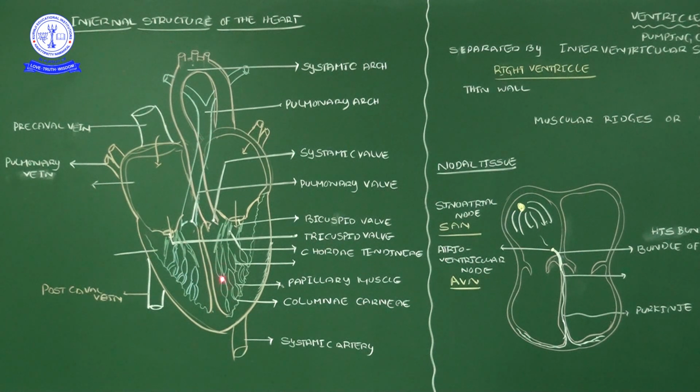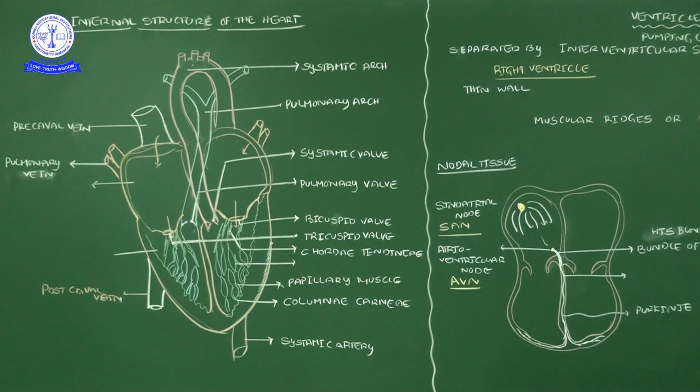At the apical part of the papillary muscles there are string-like structures, like guitar strings. Those string-like structures we call chordae tendineae, also called heart strings. These heart strings are connected with the bicuspid and tricuspid valves. The tricuspid is on this side, the bicuspid on this side. So the tricuspid and bicuspid valves are connected with the chordae tendineae.